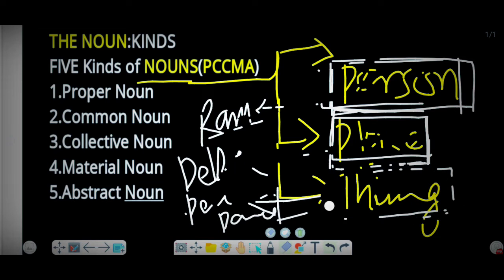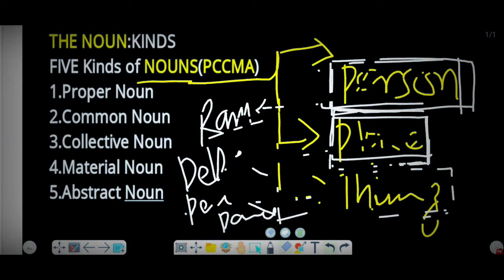Under thing come pen, pencil, paper, or book, or any other materials that can be seen around us. That is how the noun is said to be.